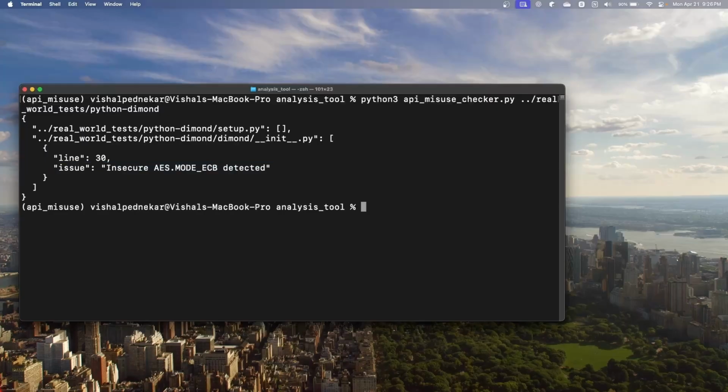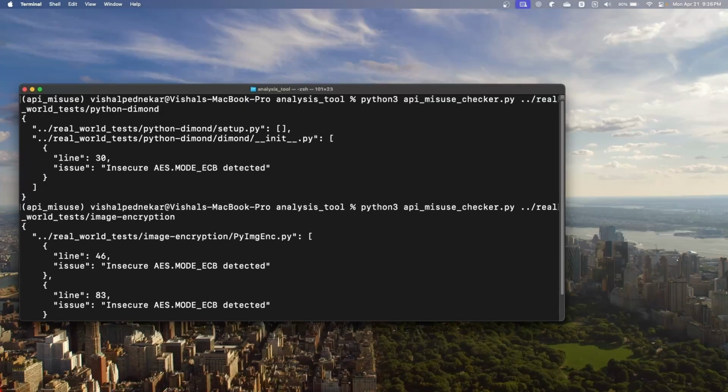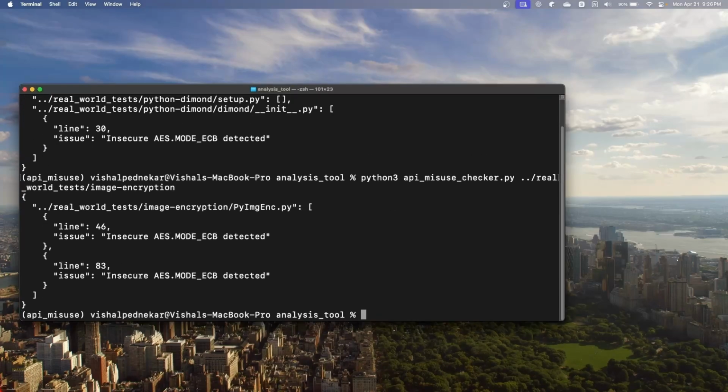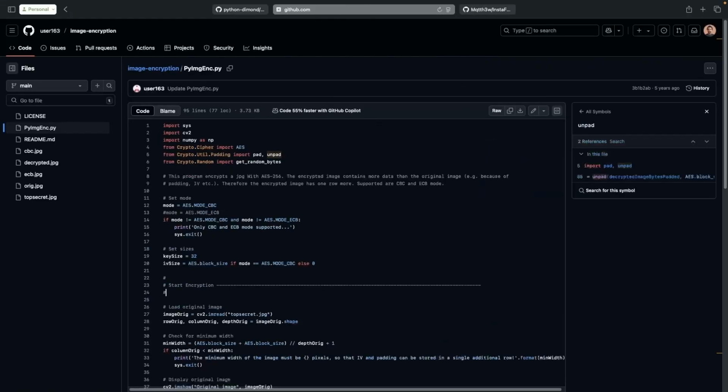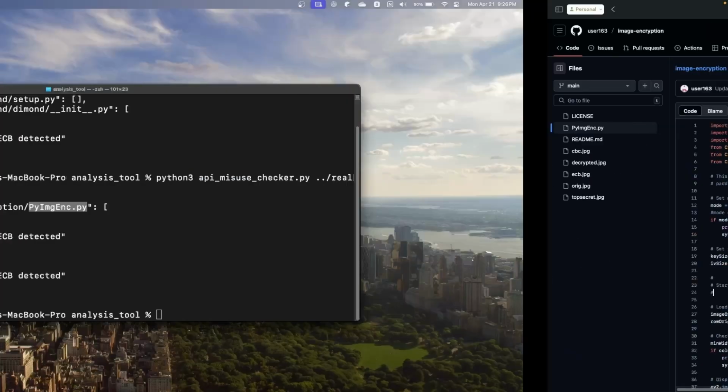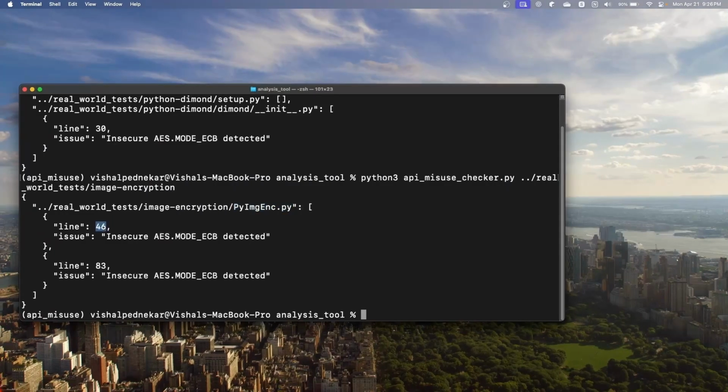Let's check out the second repository, which was the image encryption. Oh well, it has a few more vulnerabilities. The first one is on line 46, where an ECB mode is detected, and then on line 83, again the AES ECB mode has been detected. So let's go to pymgenc.py and verify this. So here, this is pymgenc.py, and it says line number 46 and line number 83.